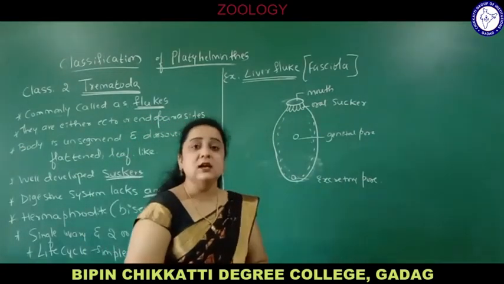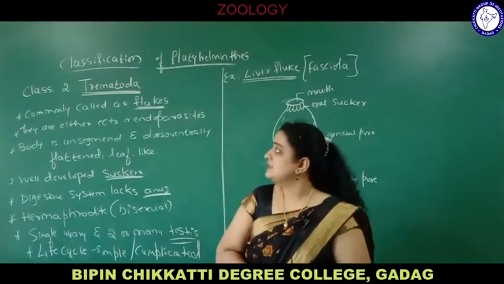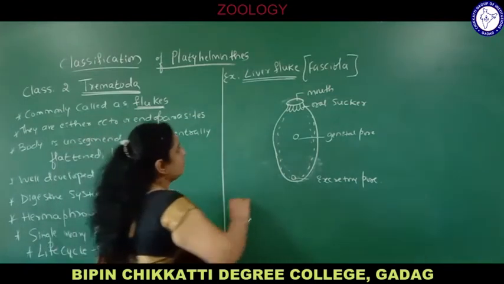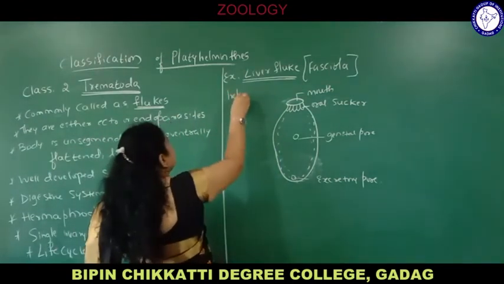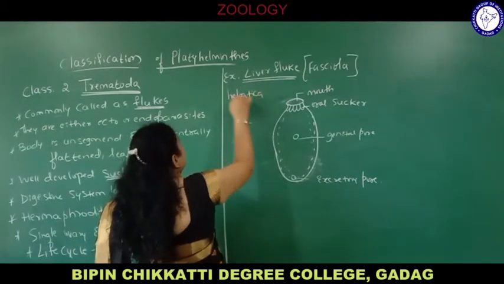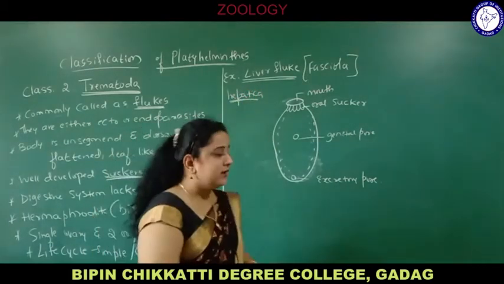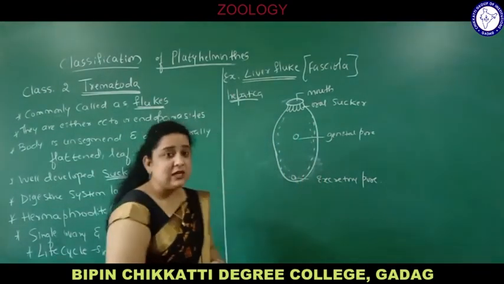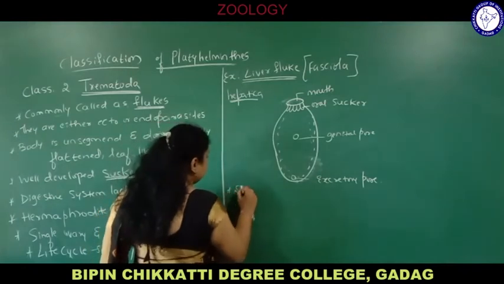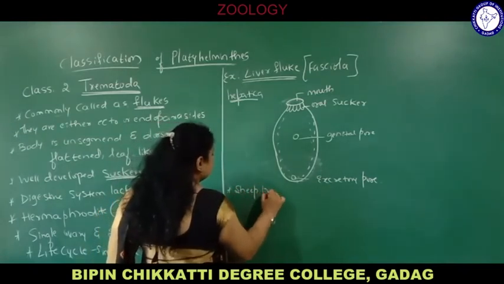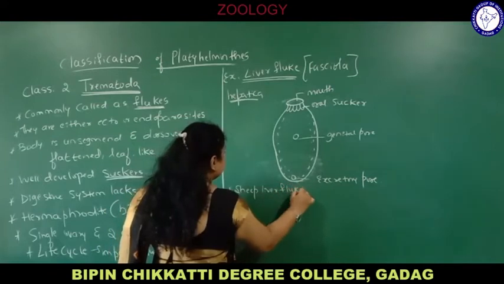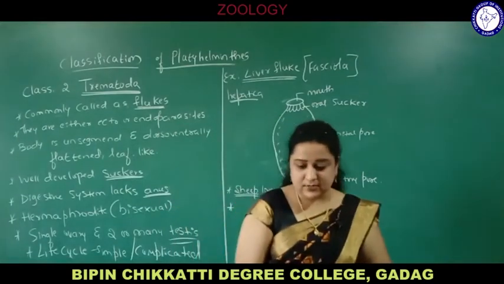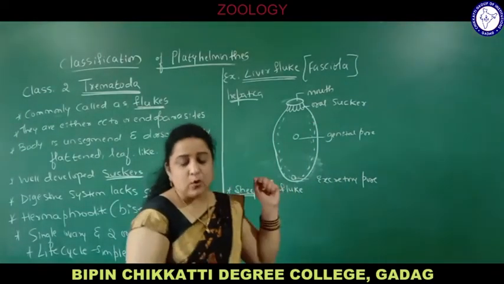So liver fluke is an example of Platyhelminthes of class Trematoda. Its scientific name is Fasciola hepatica. I told you hepatica because it lives in the liver. It is commonly called liver fluke. Now, coming to the characteristics, it is also called sheep liver fluke because it lives in the liver of sheep.